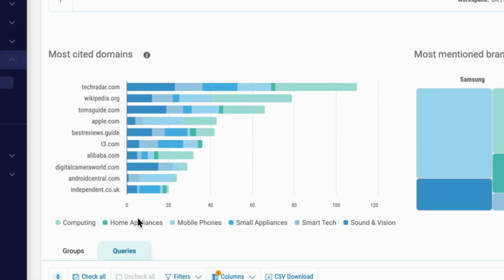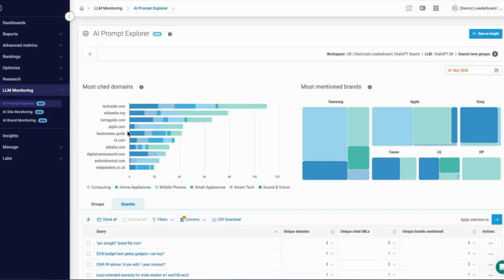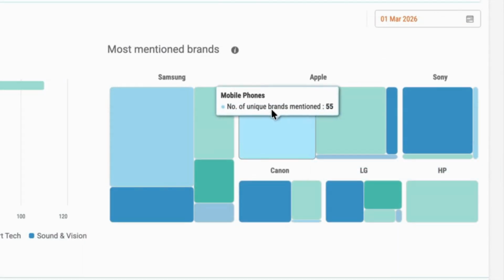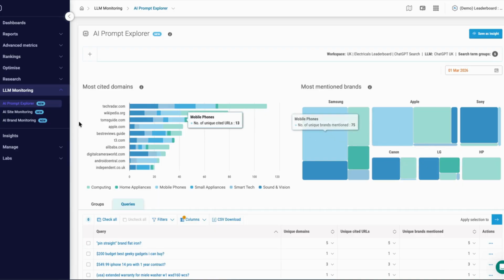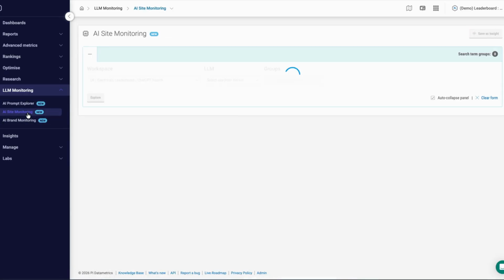Now, this gives us a clear understanding about which sites are best performing in which individual categories. So we can really understand which sites are strong and where. What we can also do in the same category is understand which brands are being mentioned the most in which particular areas. Now, if we want to dig into that data, we've got the ability to do so.